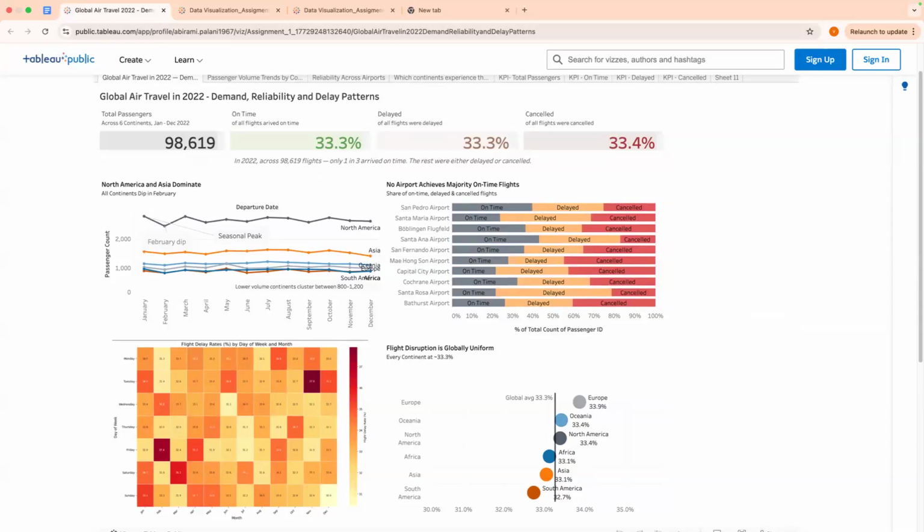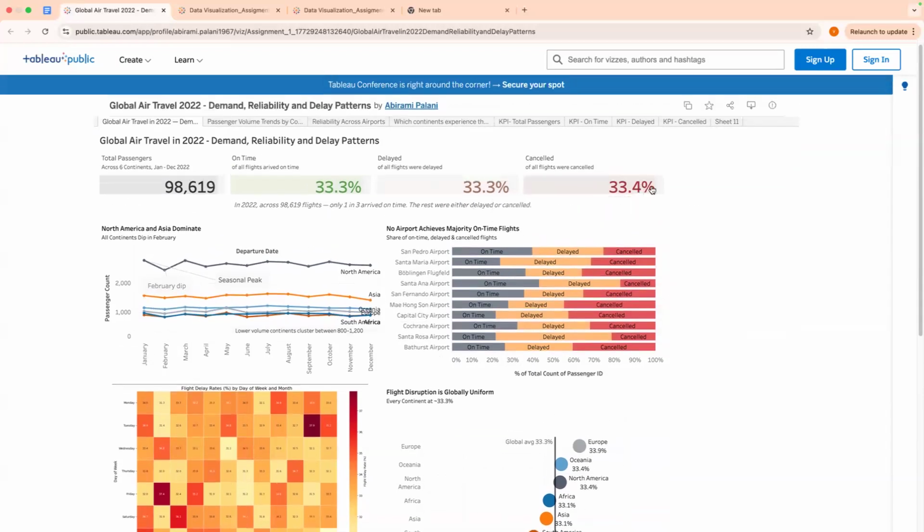And so as a rule of thumb, something that I like to use just before I start talking about this: I would say one main takeaway per chart, and then there can be supporting stuff there. So, for example, that top level, sure, that makes sense. You're letting us know the number of passengers, you're breaking out the status. I love that. That makes sense.